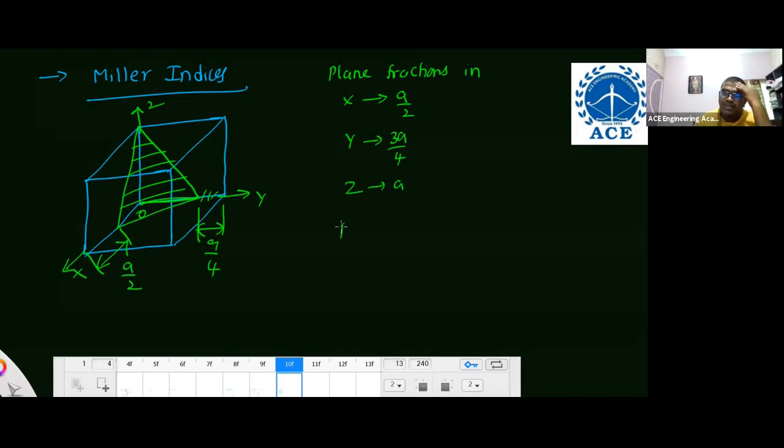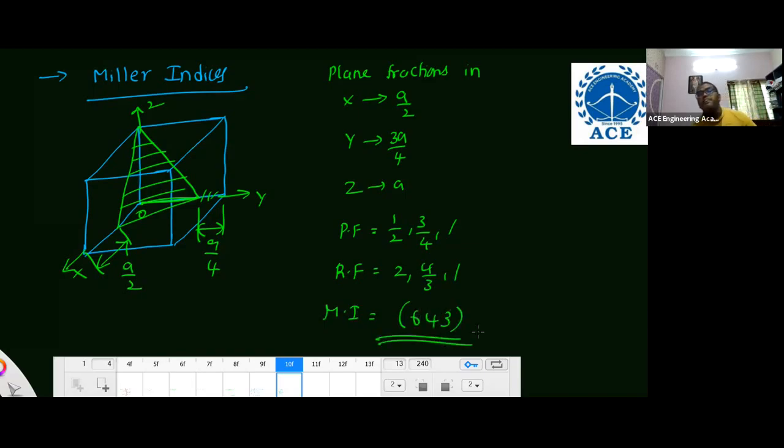A is the lattice parameter. Then plane fractions are 1 by 2, 3 by 4, 1. And reciprocals are 2, 4 by 3, 1. Then Miller indices are 6, 4, 3. Understand? Sometimes they may not give you a diagram. Instead of a diagram, they will give you plane dimensions. The plane fractions for a particular given plane in a cubic structure are so and so. What are the Miller indices? This type of question they will ask you.